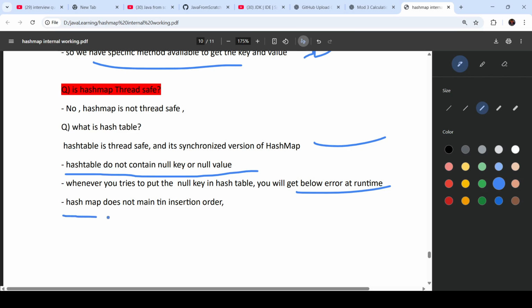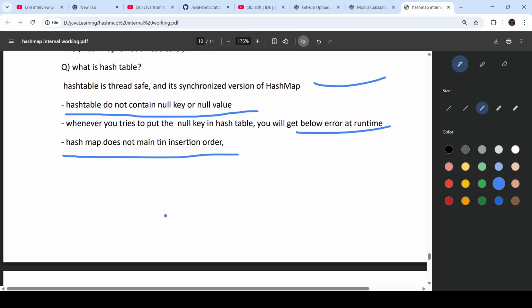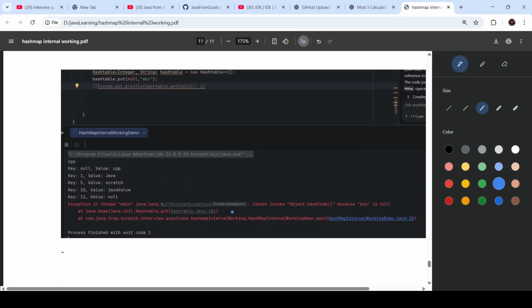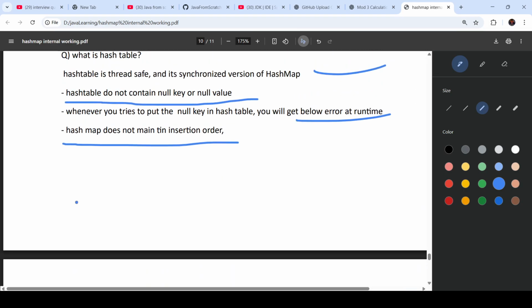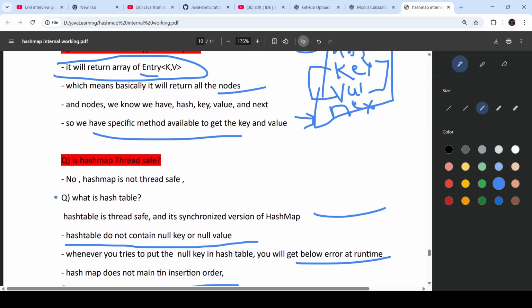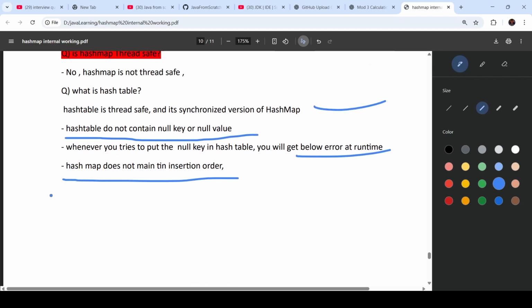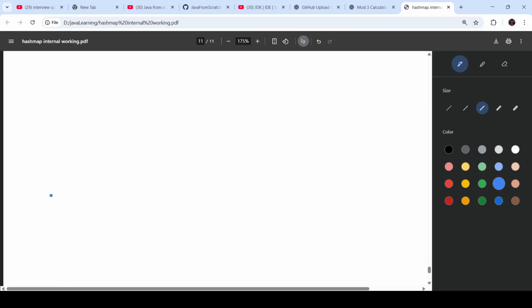Hash map does not maintain the insertion order. Okay, this error we got, right? Null pointer exception. So insertion order is not maintained in the hash map. Whatever elements we are inserting, we will not get them in the same order whenever we are trying to retrieve them. So that is the main thing of hash map.